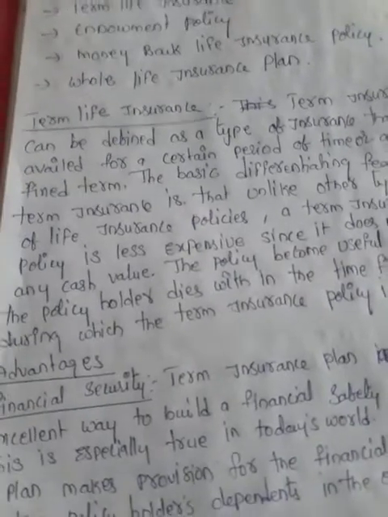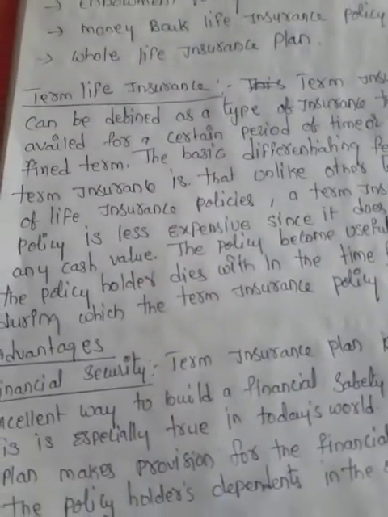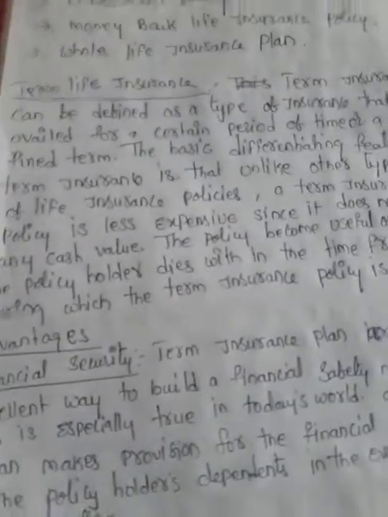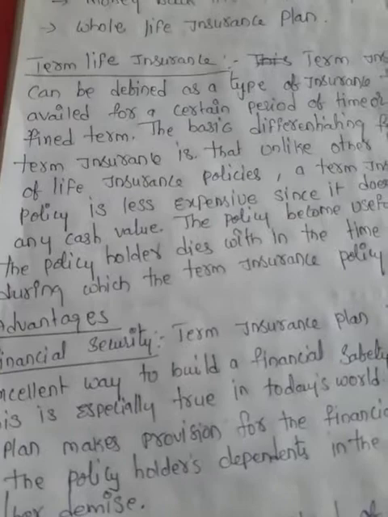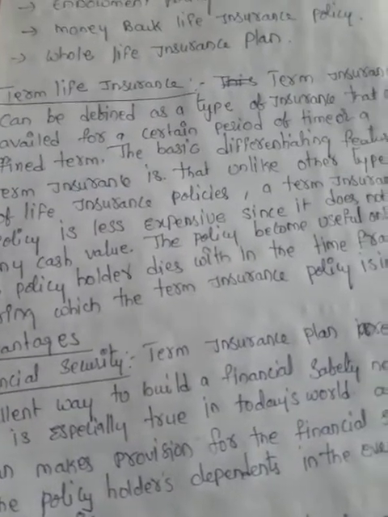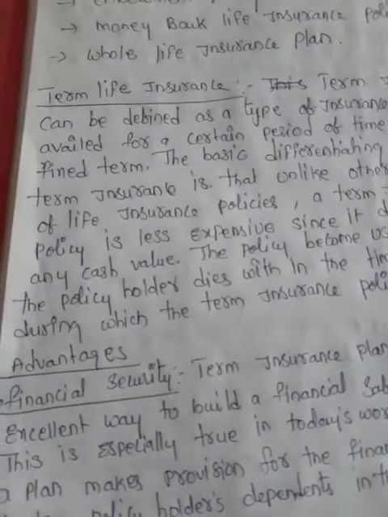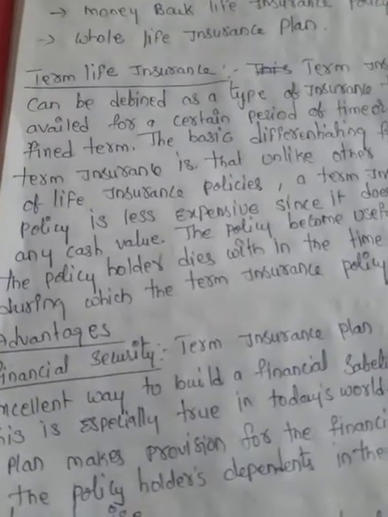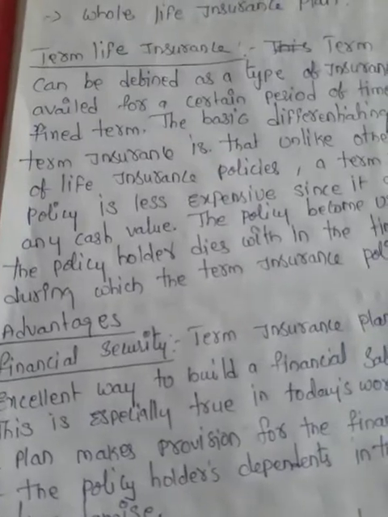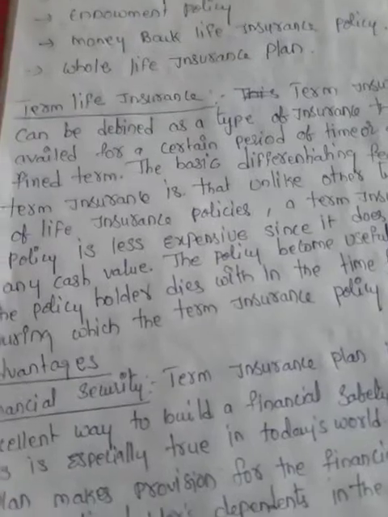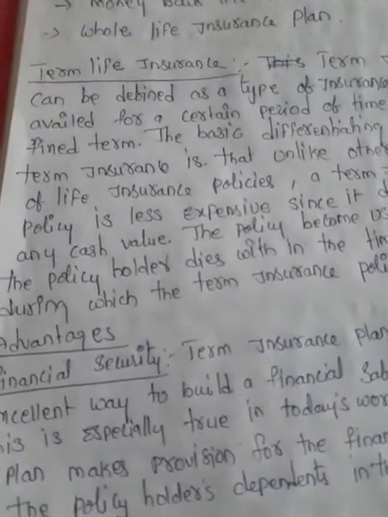Why are we saying it does not have any cash value? Because we will get the lump sum amount when the policyholder dies. That is the reason why it is different from the other life insurance policies. In whatever time period you have taken for the policy, if the policyholder dies in that period, the dependent will get the lump sum amount from the insurance company. So term life insurance can be defined as a type of insurance availed for a certain period of time.